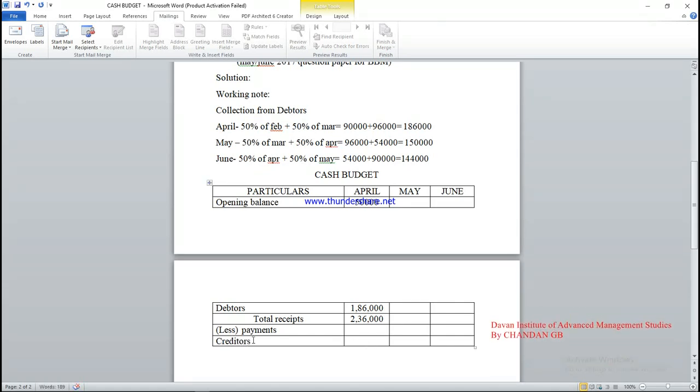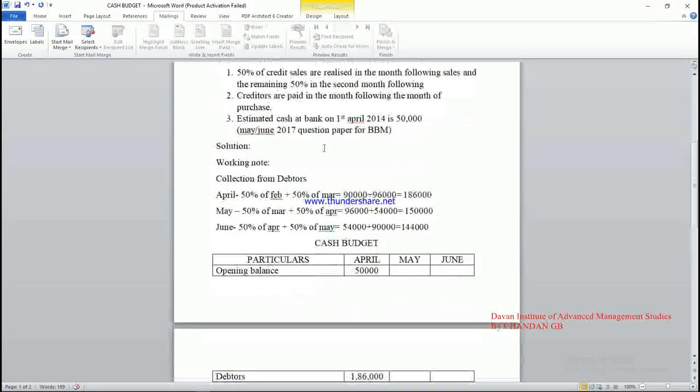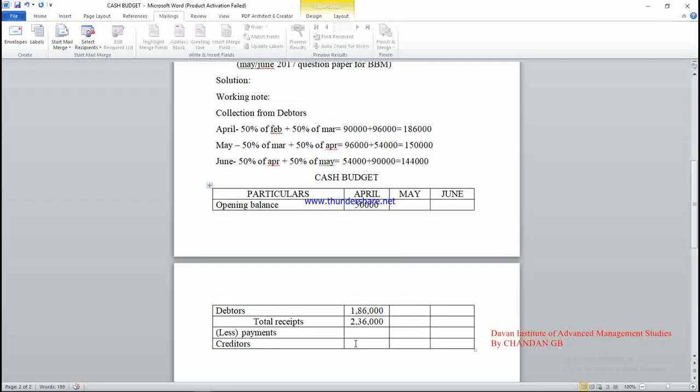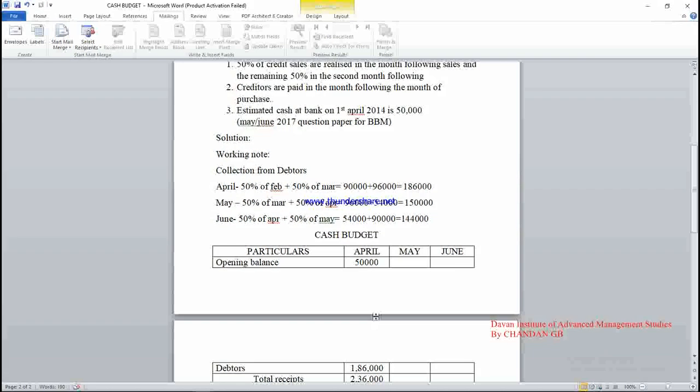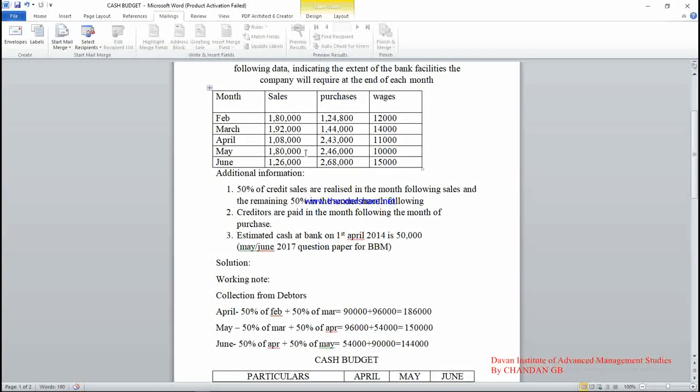The April month creditors amount is 1,44,000 rupees.